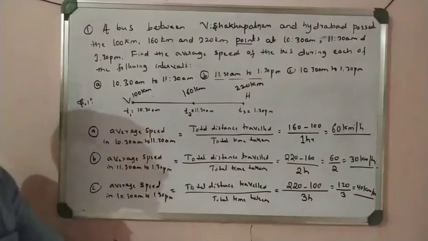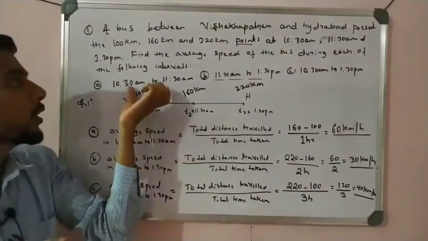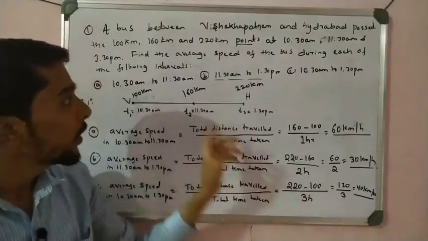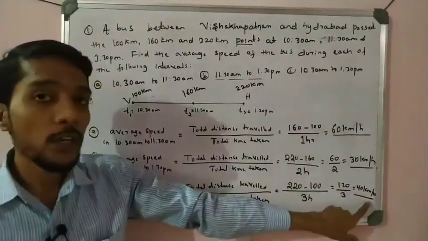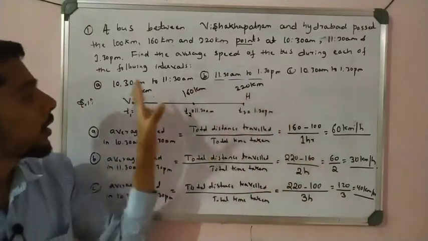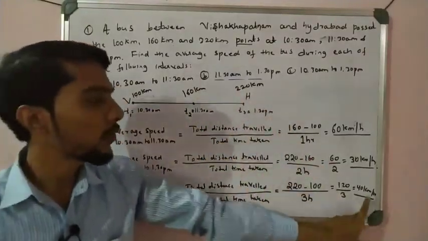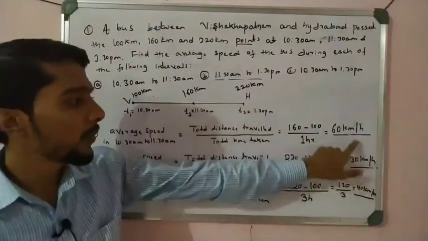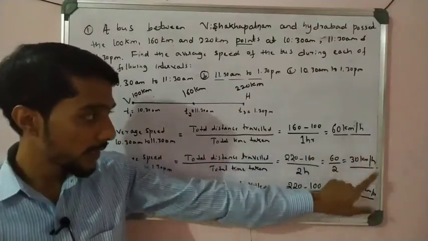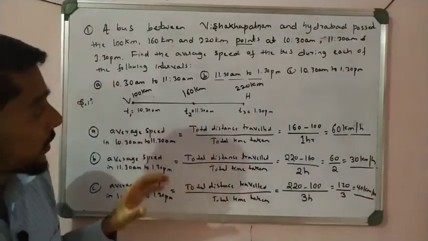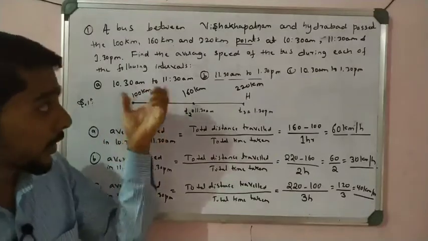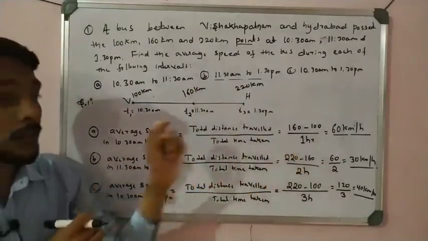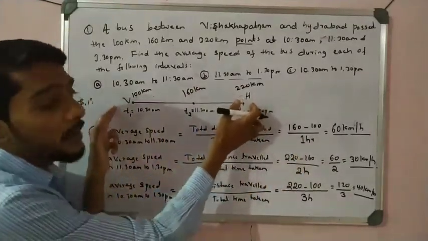So these are, students, your answers for every duration of time, how much the speed is there. So for the final journey, the full journey average velocity, speed, is 40 kilometer per hour, from Visakhapatnam to Hyderabad. Total journey is about 40 kilometer per hour, but in between journey it is different: starting of the journey, between the journey and then end of the journey. So that is the difference, the average speed of the bus here. Okay, so like that you have to solve one by one, but this diagram and this concept are very important.